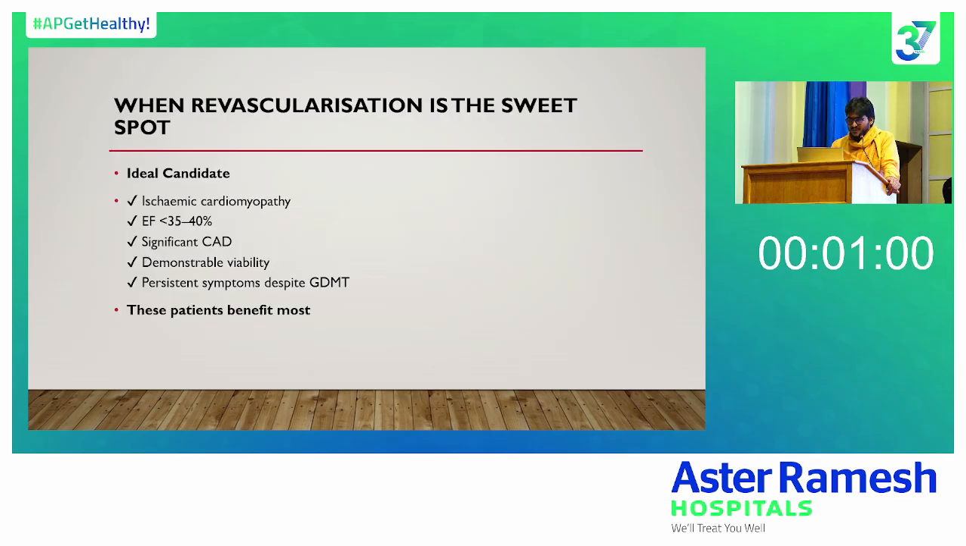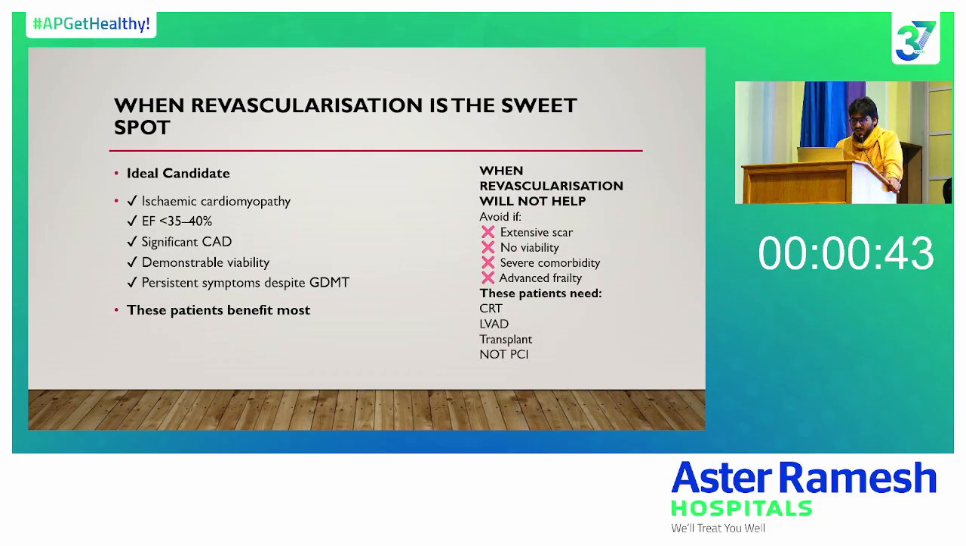So revascularization is the sweet spot, and the ideal candidate is a heart failure patient with ischemic cardiomyopathy, EF less than 35 to 40, significant CAD, demonstrable viability, and persistent symptoms despite GDMT with the 4 pillars of treatment. These patients benefit most. When revascularization will not help: extensive scar, no viability, severe comorbidity, advanced frailty. These patients need CRT, LVAD, transplant, not PCI.